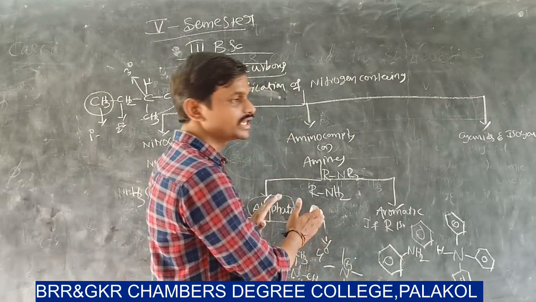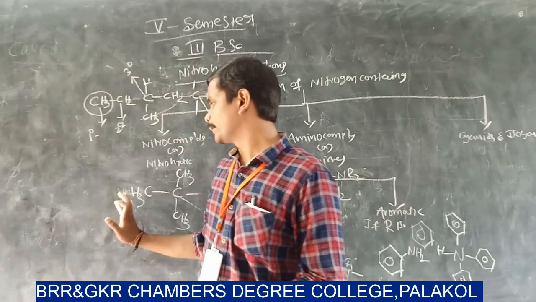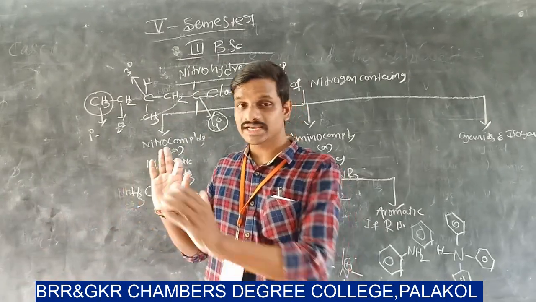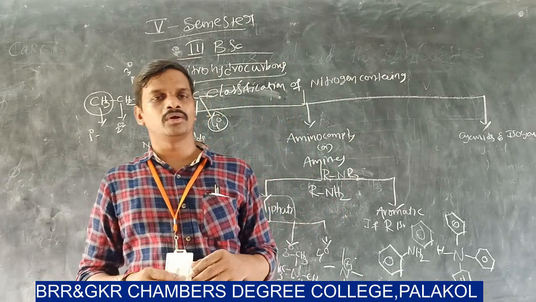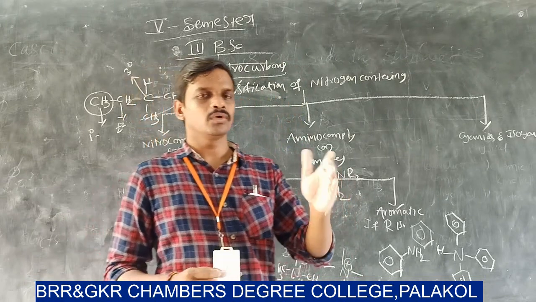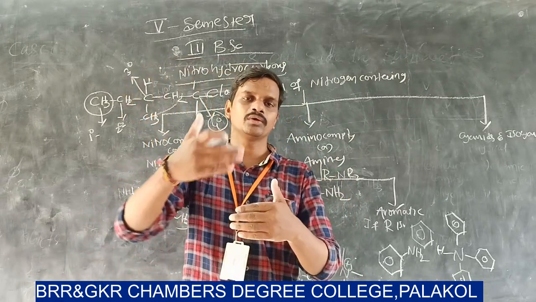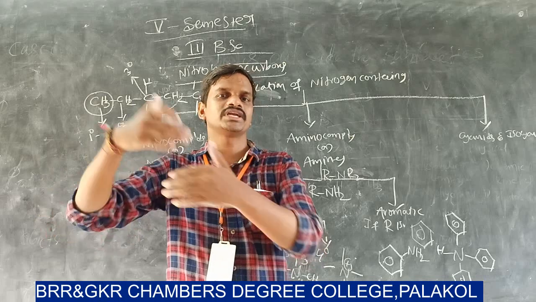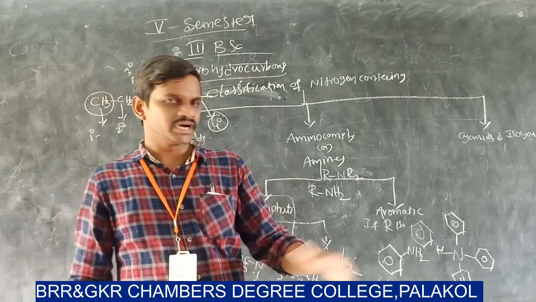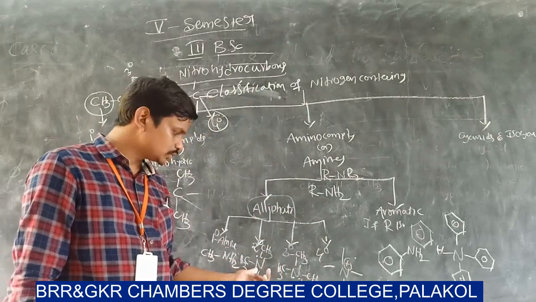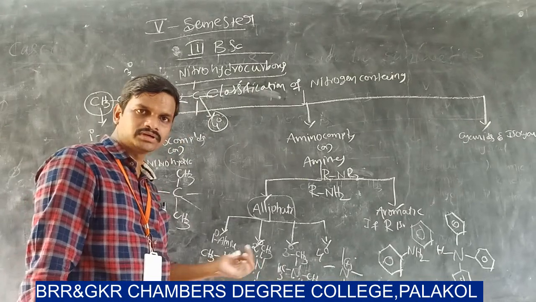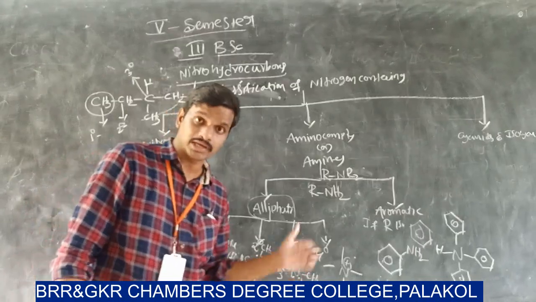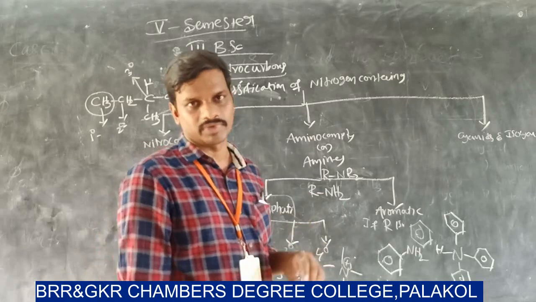So this primary, secondary, tertiary is different from primary, secondary, tertiary in nitrohydrocarbons. In that, the nitro group is attached to a primary carbon, a secondary carbon, or a tertiary carbon. But here, the nitrogen is directly attached to one carbon, directly attached to two carbons, directly attached to three carbons, and directly attached to four carbons.